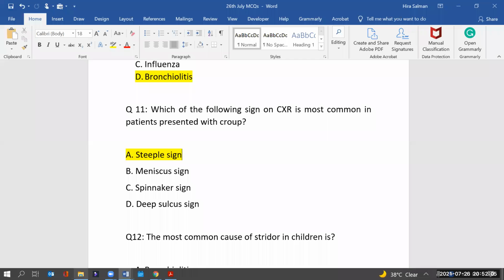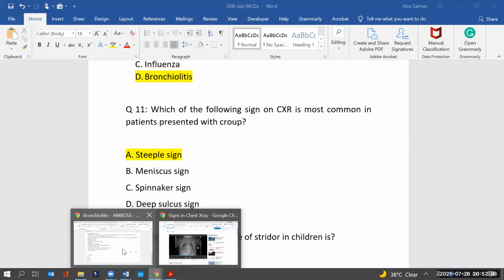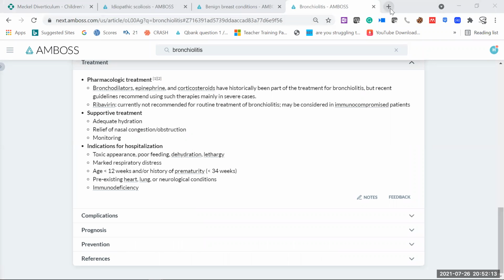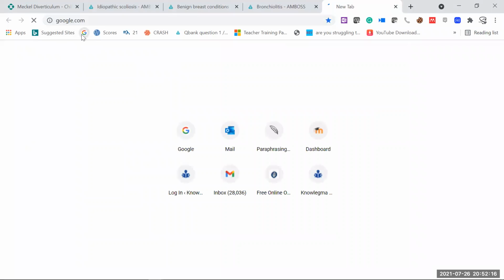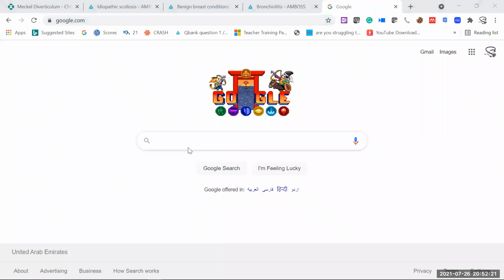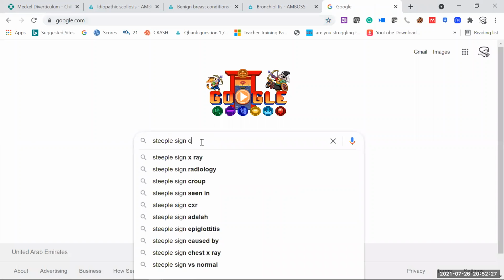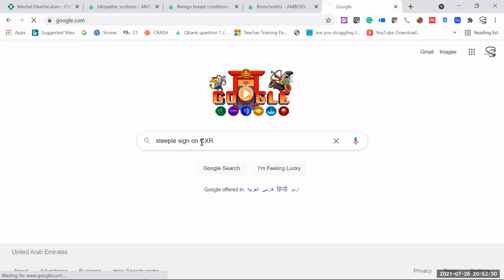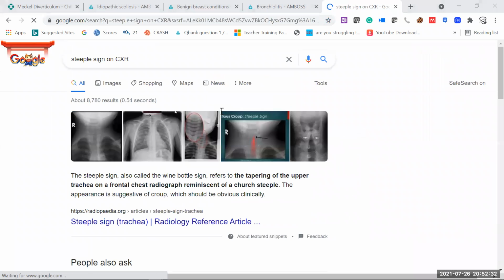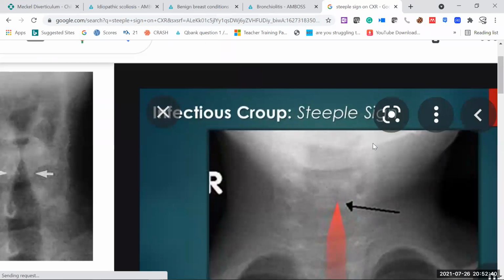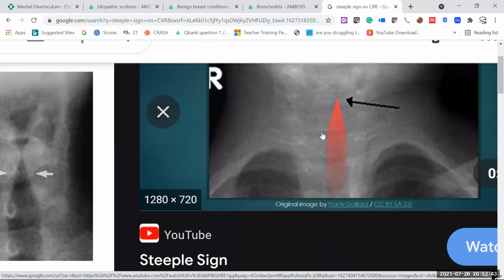If I can just show you on X-ray the steeple sign. So the trachea is there, and you see the steeple is there.